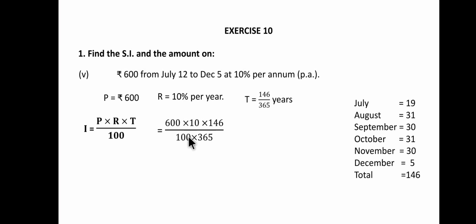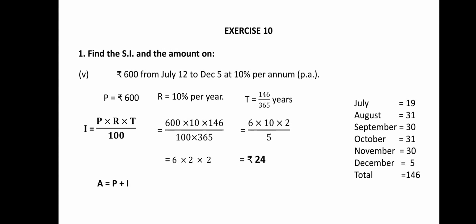Over here, the zeros cancel, you will get 6 into 10. 146 and 365 can be cancelled by 73. 73 will cancel this 2 times and this will be cancelled 5 times. So you'll get 6 into 10 into 2 by 5. 5 can cancel this 10 2 times, so you'll get 6 into 2 into 2, which is equal to 24. So interest is rupees 24.